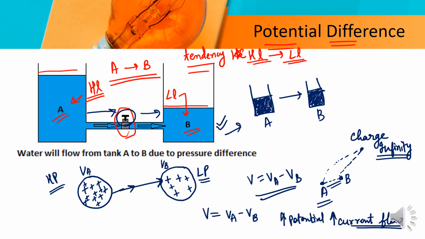So the potential difference is just the same: when charge flows from a higher potential region to a lower potential region, the electrons will move until the levels are the same. The difference of potential between 2 points in an electric field is called potential difference. So let's write the definition of potential difference.